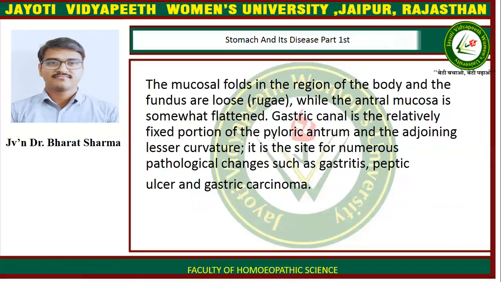The mucosal folds in the region of the body and the fundus are loose while the antral mucosa is somewhat flattened. Gastric canal is the relatively fixed portion of the pyloric antrum and the adjoining lesser curvature. It is the site for numerous pathological changes such as gastritis, peptic ulcer and gastric carcinoma.